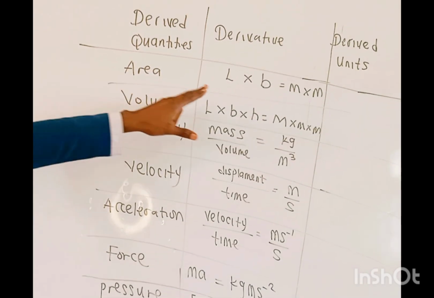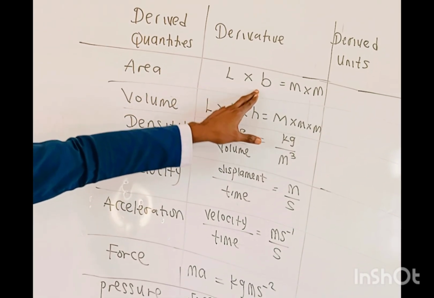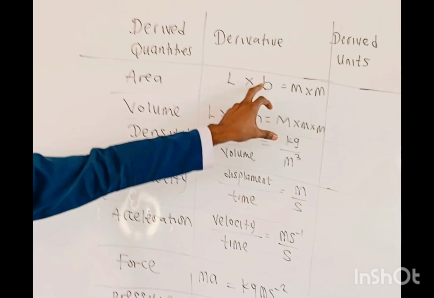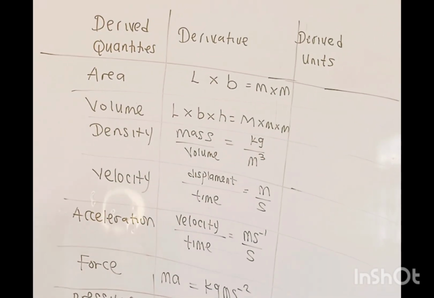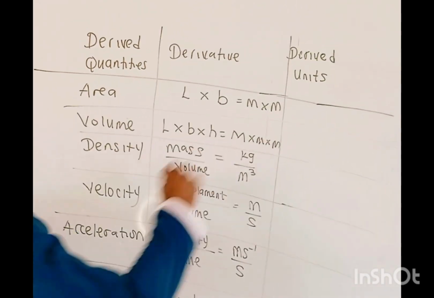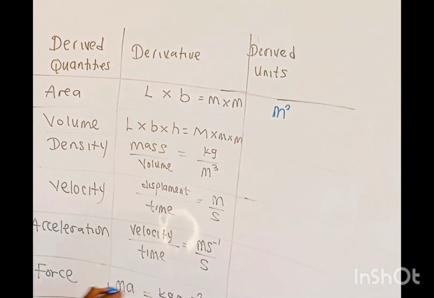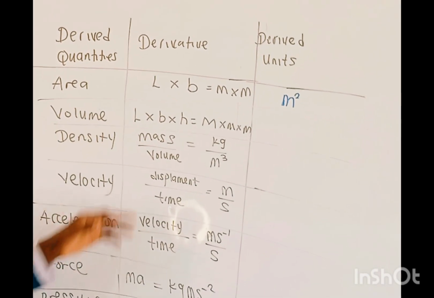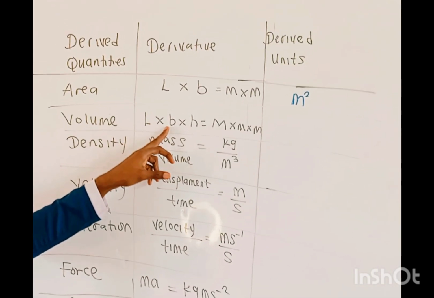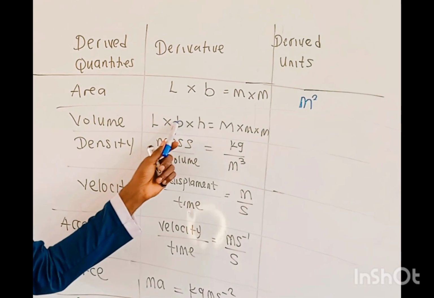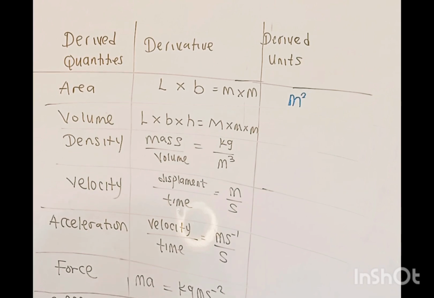Area, the derivative is length multiplied by breadth. And of course, the unit of length is the meter and the unit of breadth is the meter. So meter multiplied by meter, the derived unit is meter square. Then we have the volume. The volume is the length times the breadth times the height. Then the unit of length is meter, and that of breadth is meter, and that of height is also meter,